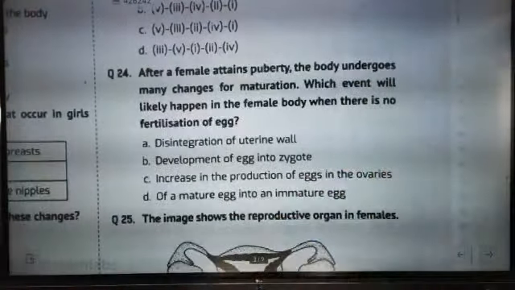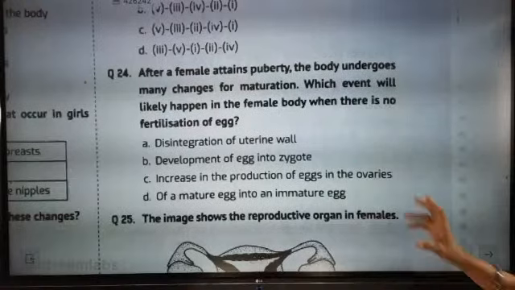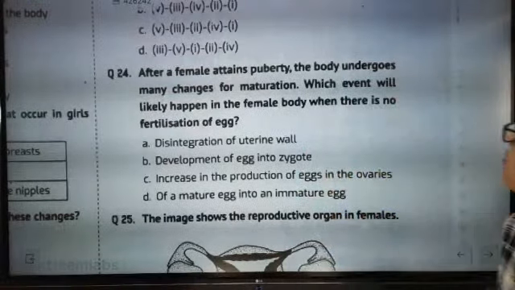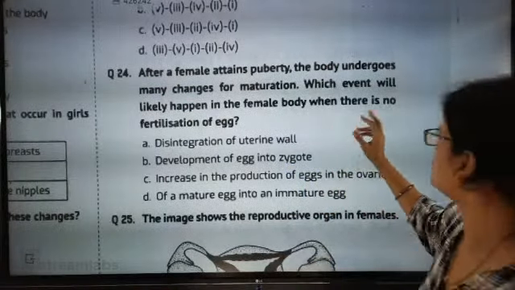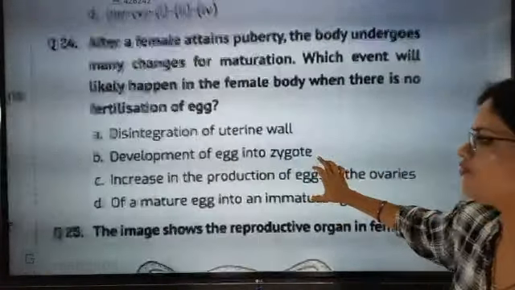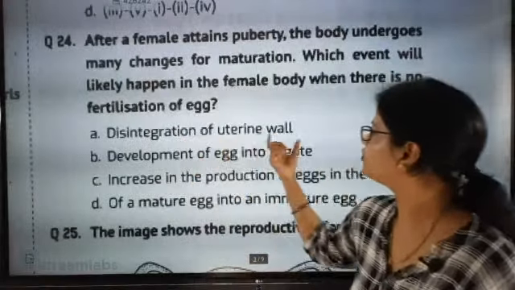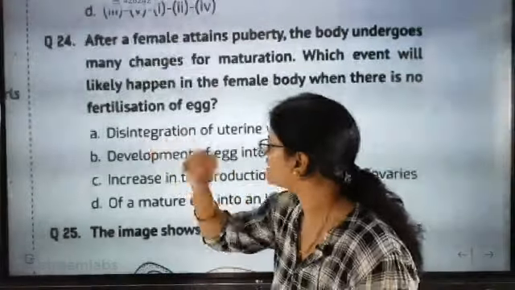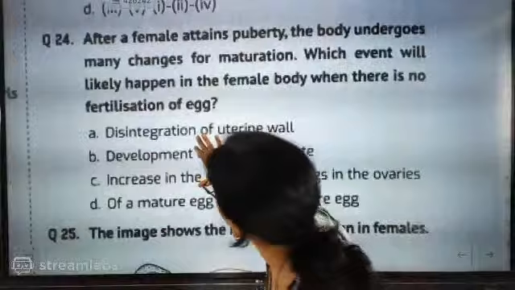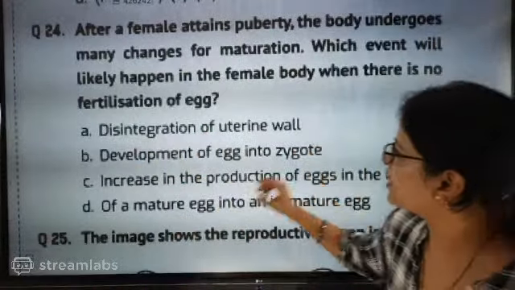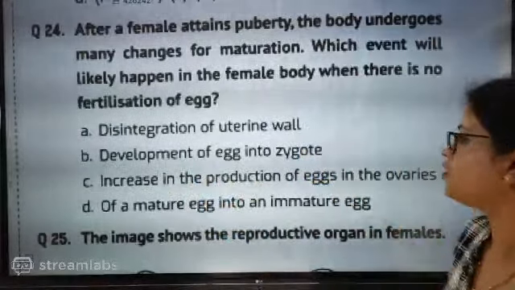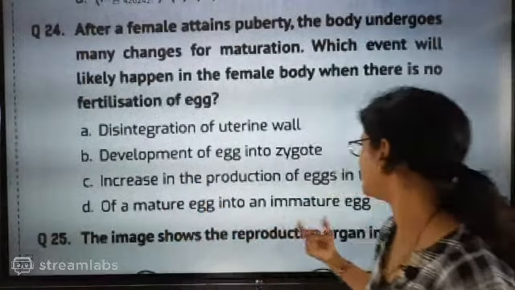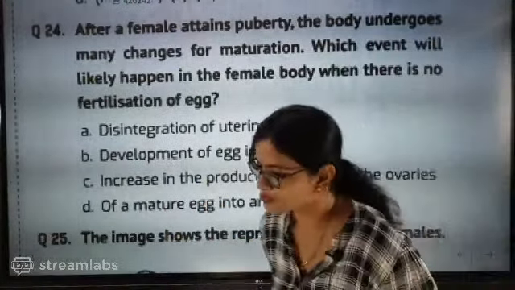After a female attains puberty, the body undergoes many changes for menstruation. Which event will likely happen in the female body when there is no fertilization of the egg? Development of uterine wall, disintegration of uterine wall, development of egg into zygote, or increase in the production of mature eggs into immature eggs. No.